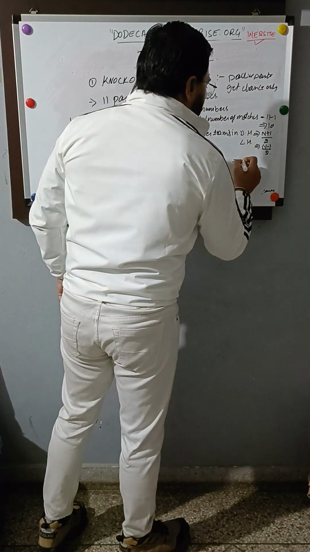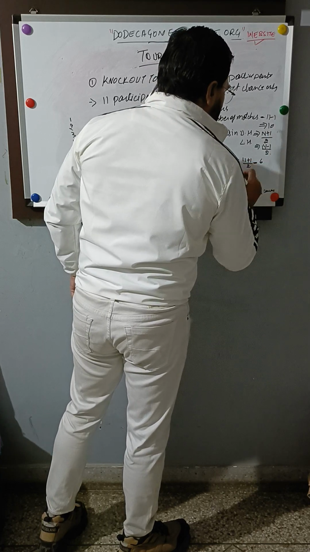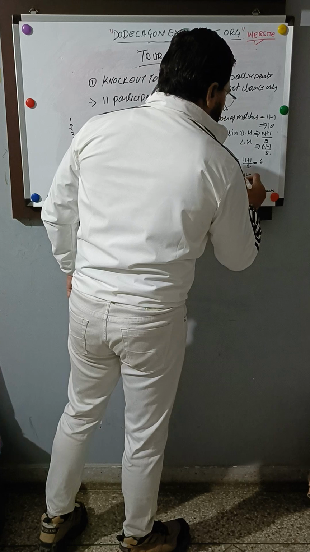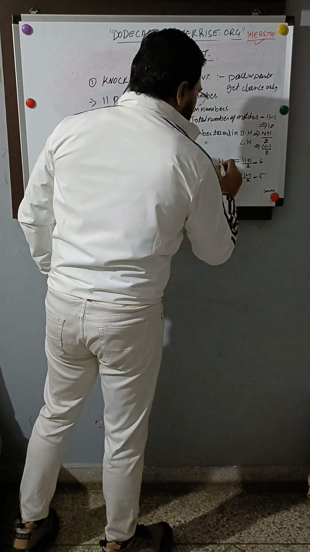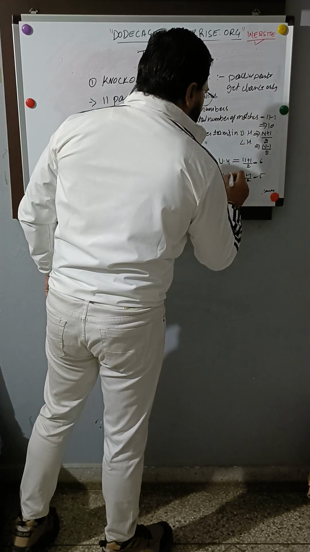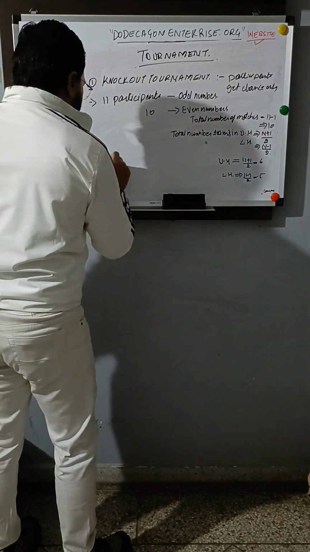So over here we'll get 11 plus 1 divided by 2, which comes to 6. 11 minus 1 divided by 2, which comes to 5. So that means in the upper half there are 6 teams and in the lower half there are 5 teams. So we'll divide it over here with a straight line.